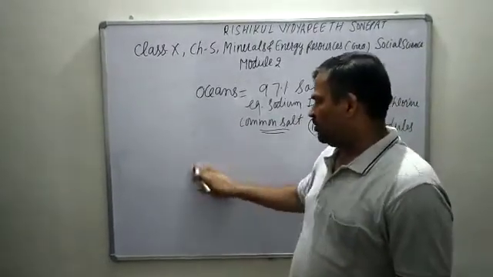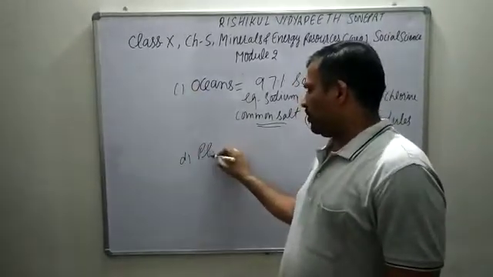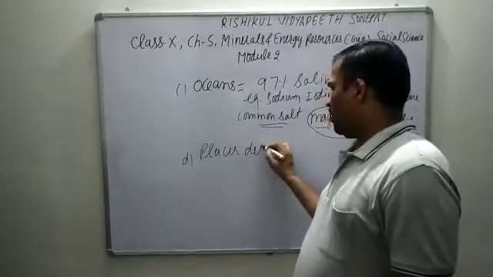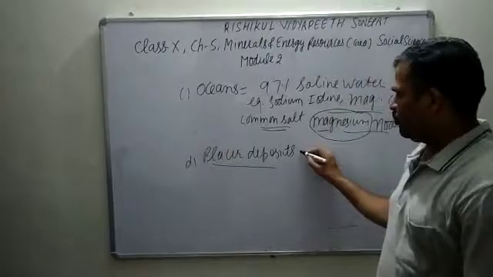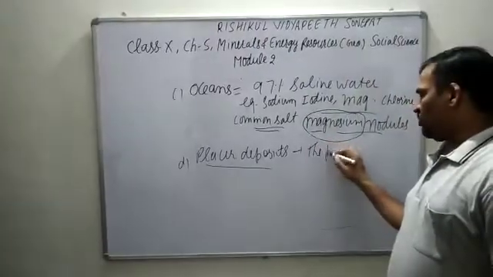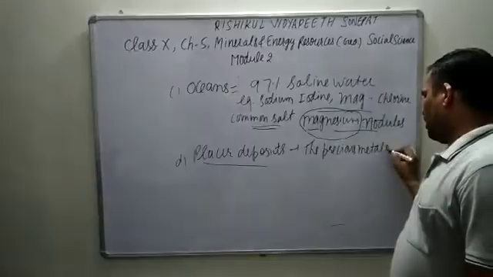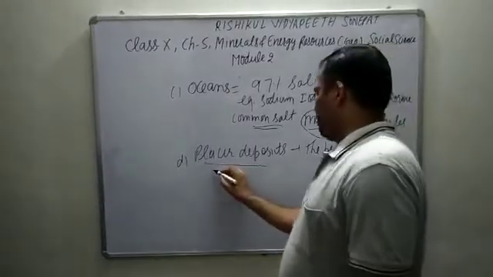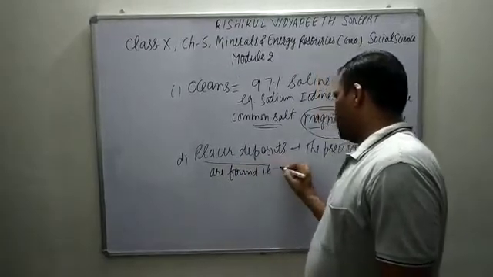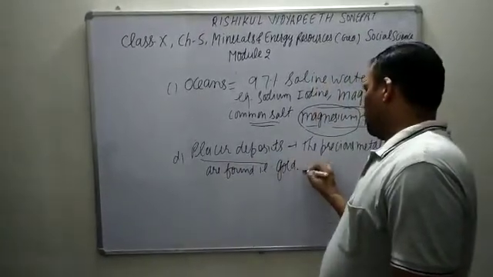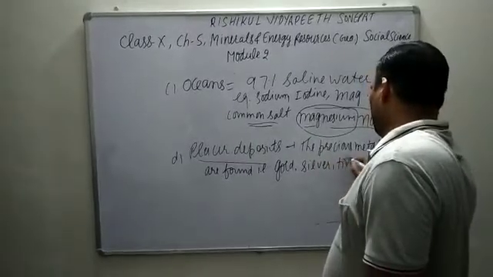Next, fourth, is glacial deposits, also known as placer deposits. They are also found here. What is in these deposits? The precious metals, that is gold, silver, tin and platinum.